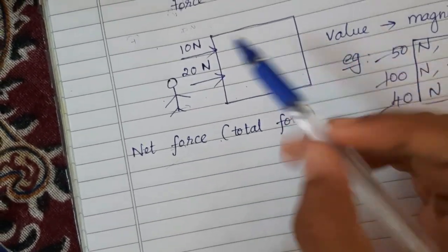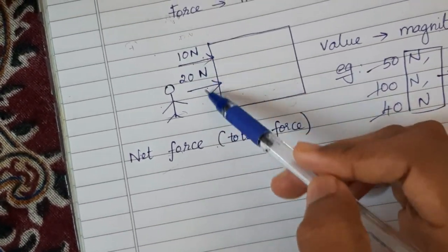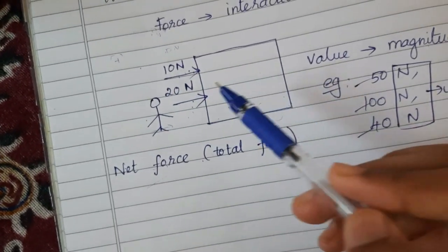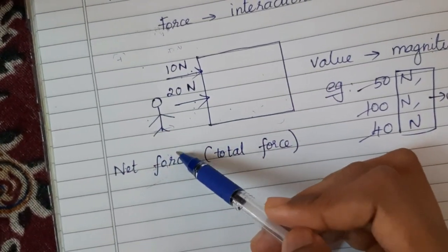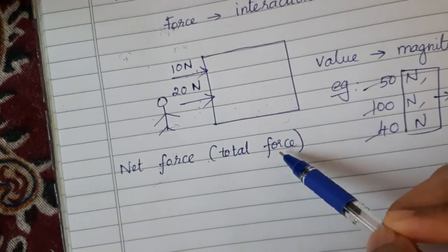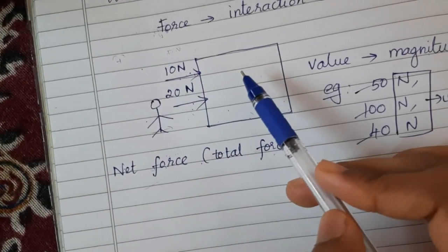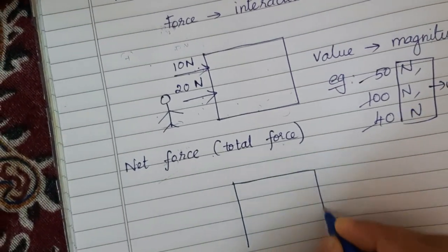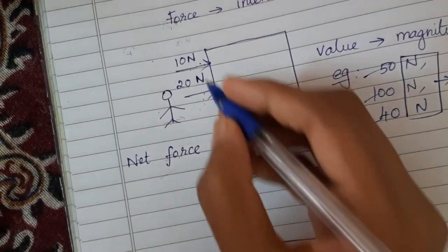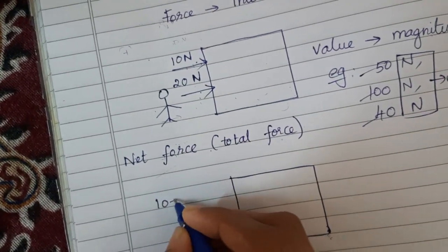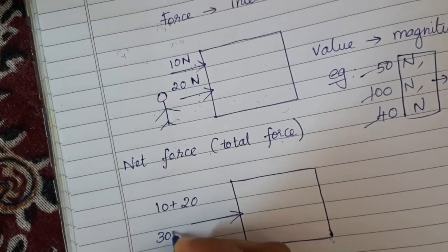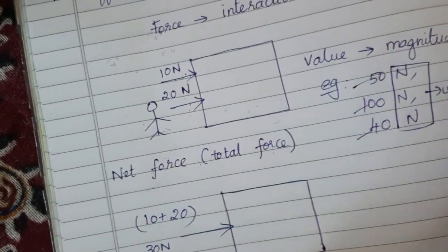Total force. Here I have applied two forces. I and my friend are trying to push the desk. So now the question will be, what is the net force? What is the total force applied to move the desk? The answer will be, you have to add it. 10 plus 20. So the net force in this case is 30 Newton.